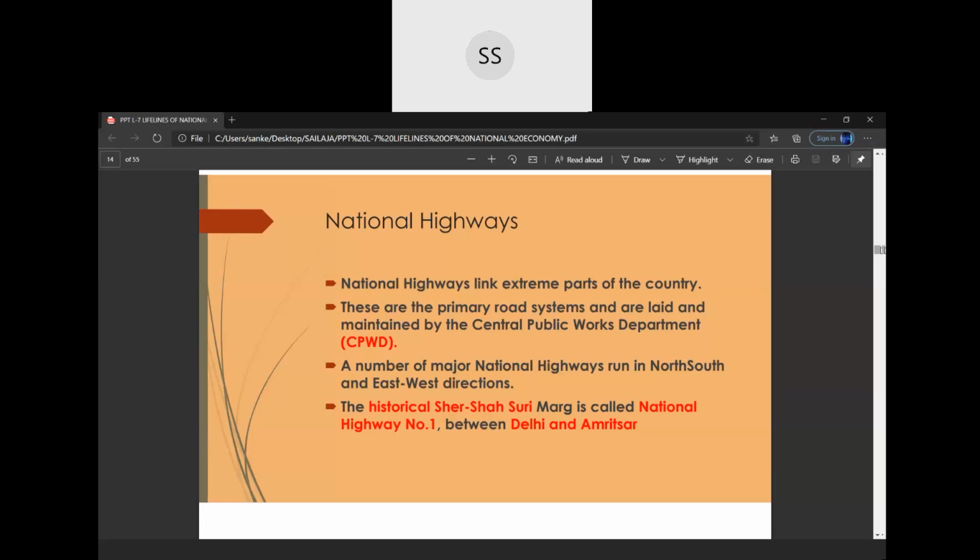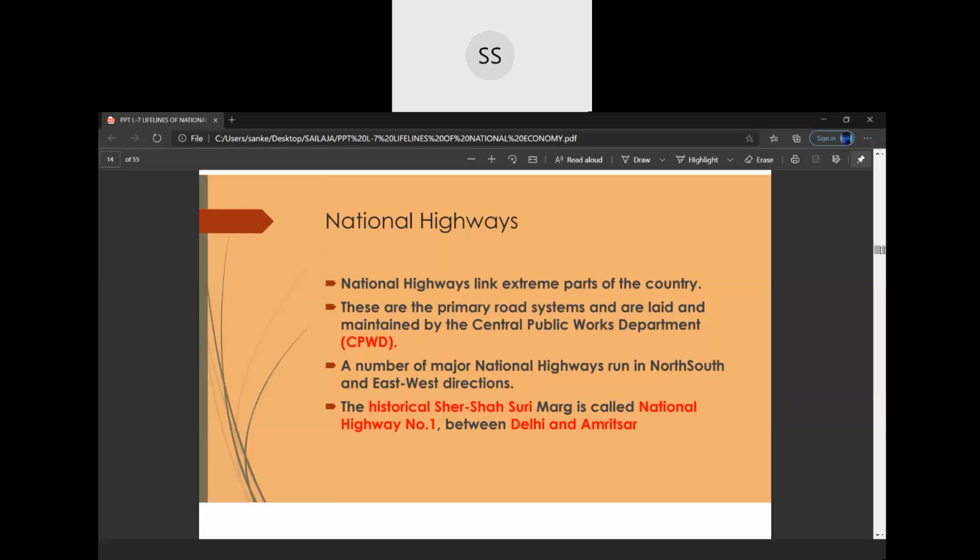CPWD means Central Public Works Department. That is, it comes under the central government, because from Delhi, if we are going on the Jaipur highway or the Agra highway, then these highways are built by the CPWD, which comes under the central government.